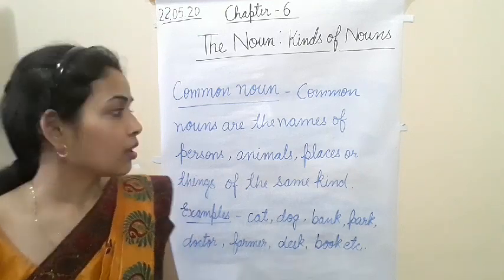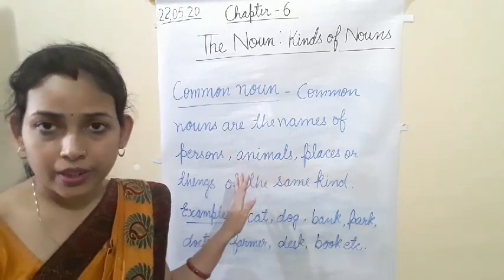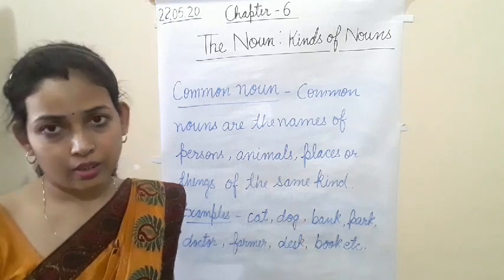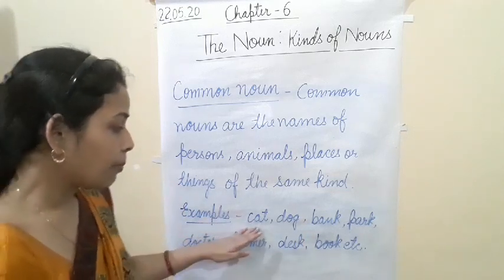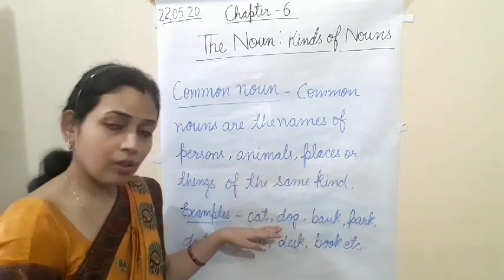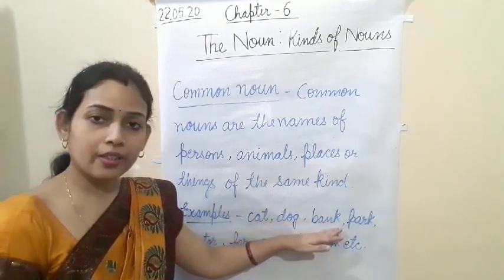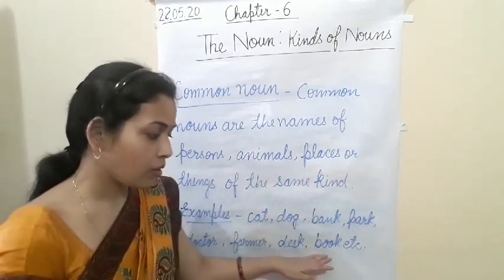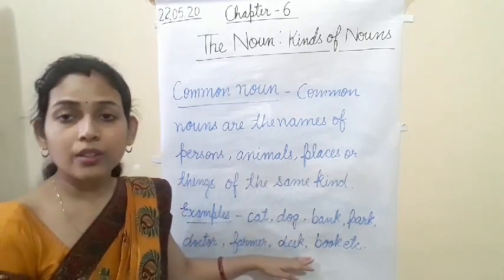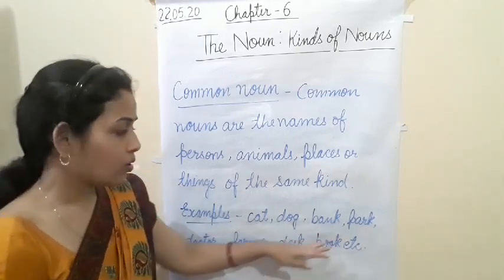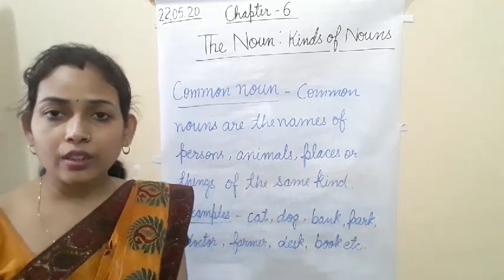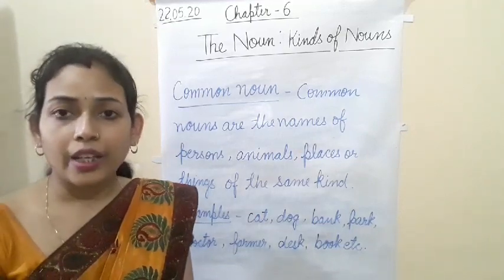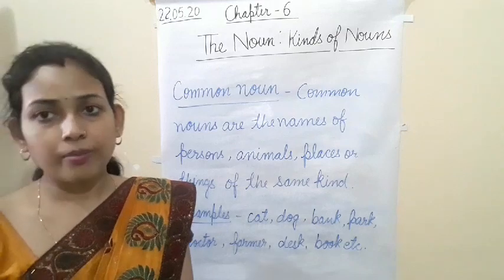Common nouns are the names of the persons, places, animals or things of the same kind.